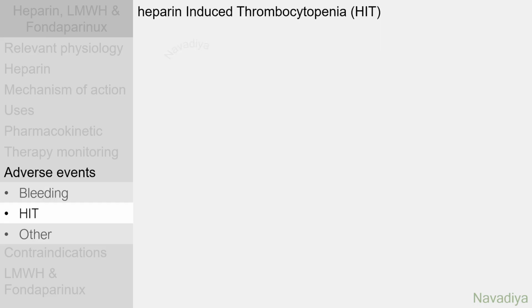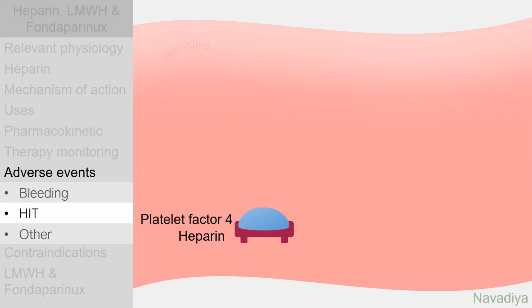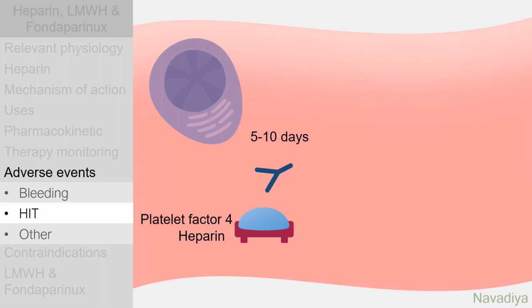Now second adverse event, heparin-induced thrombocytopenia. It is an immune-mediated reaction. The story starts with activated platelets. Its alpha granules release a protein called platelet factor 4. It binds with heparin. Now, in some unfortunate patients, these complexes of heparin and platelet factor 4 initiate immune response and antibodies are produced against them. This occurs over the period of 5 to 10 days, and antibodies are of IgG type.